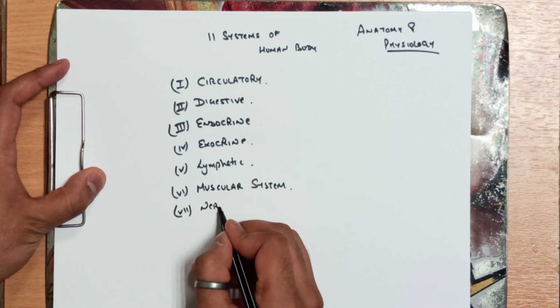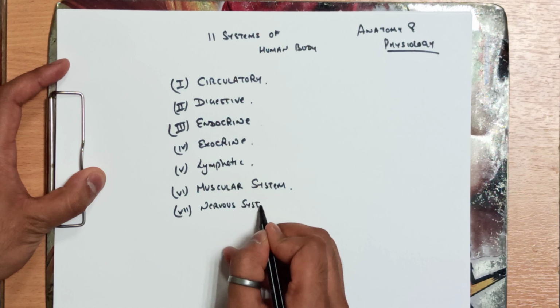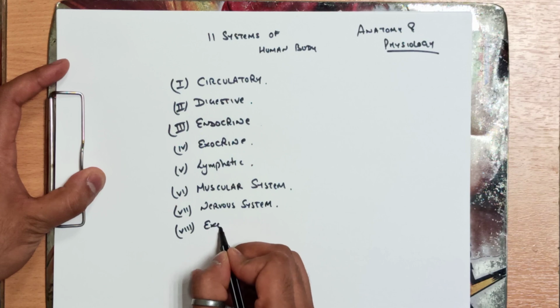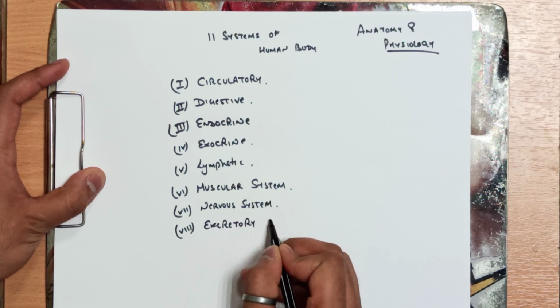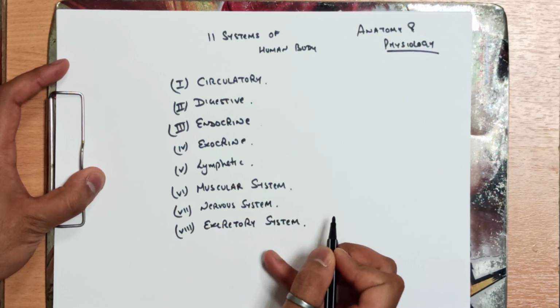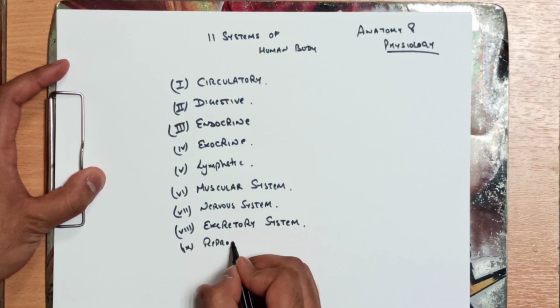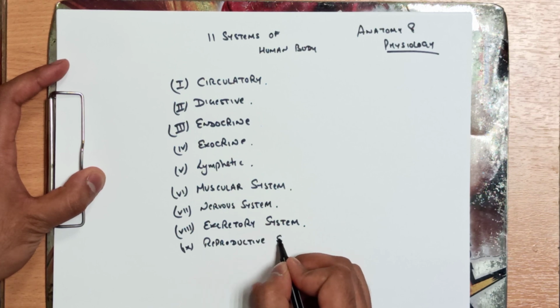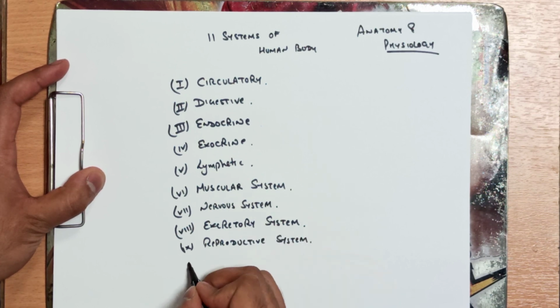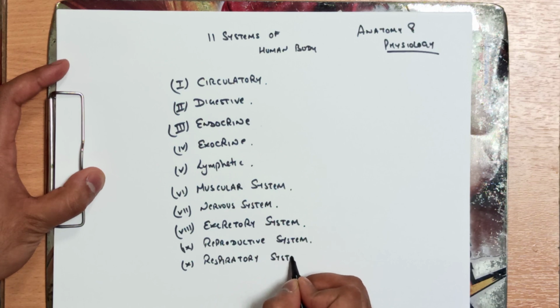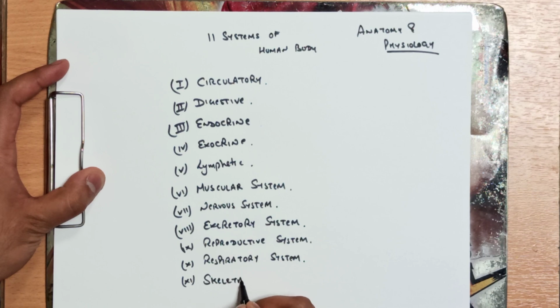Seventh is the nervous system. Eighth is the excretory system: kidneys, nephrons, etc. Next is the reproductive system, male and female. Then the respiratory system. The last one is the skeletal system.